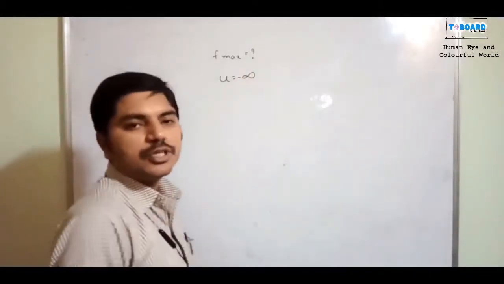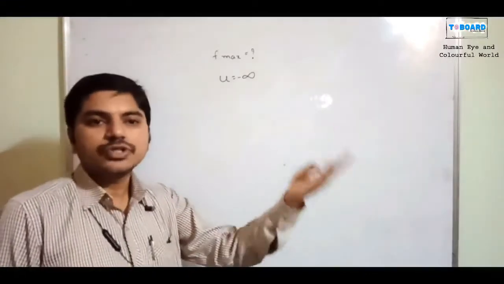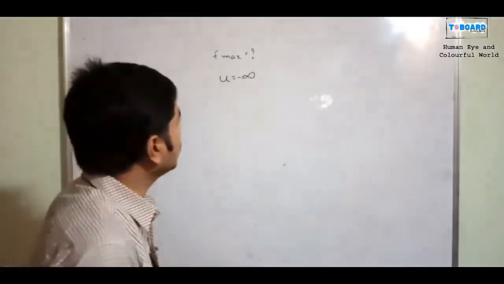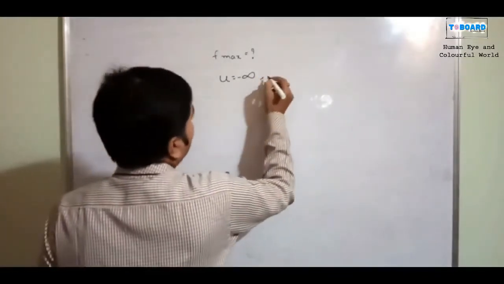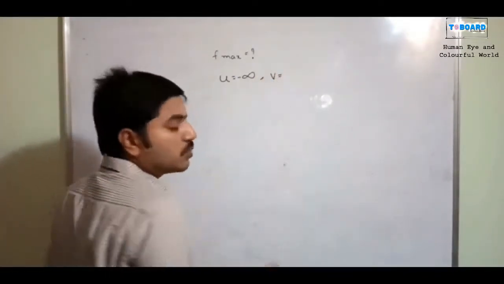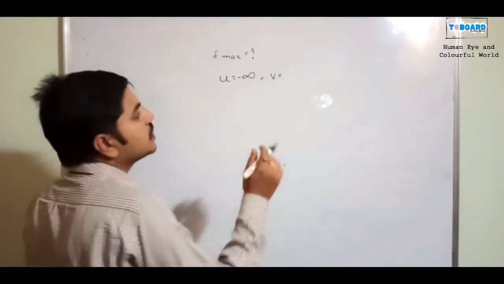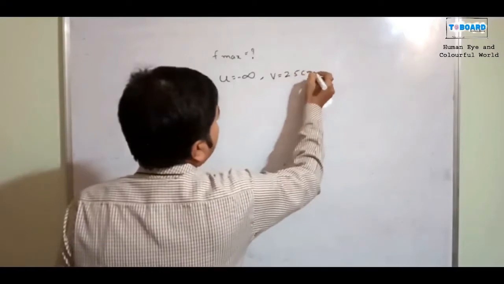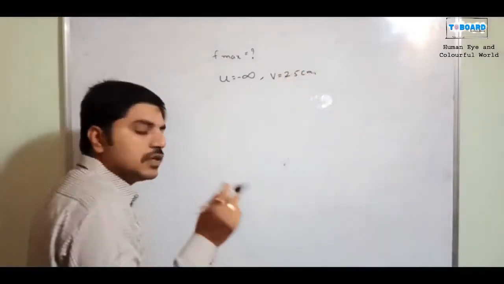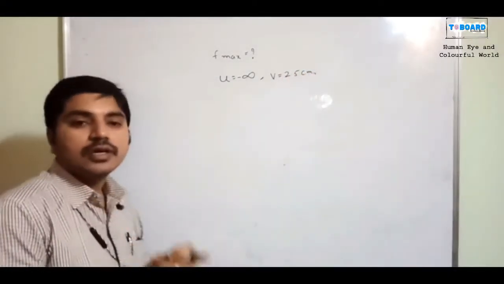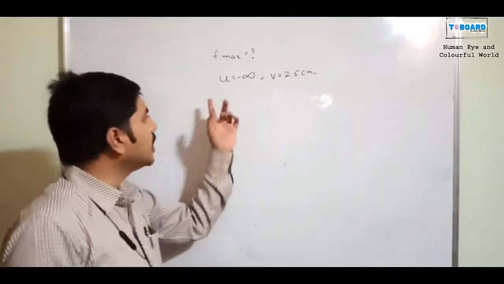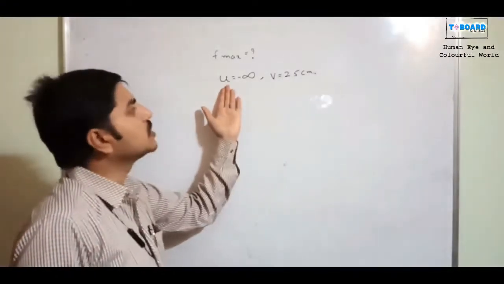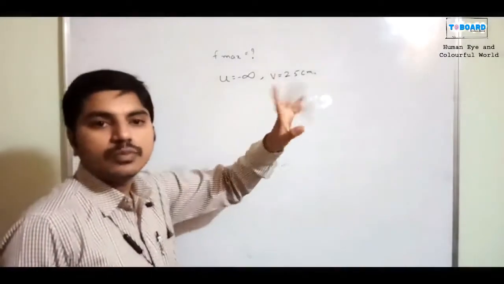The v value is fixed at 2.5 centimeters. In a biconvex lens, the u value is negative and the v value is positive.